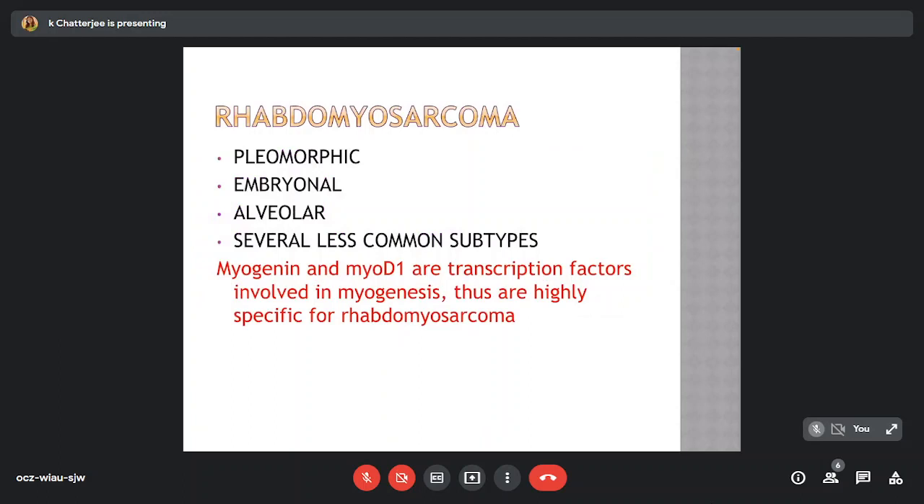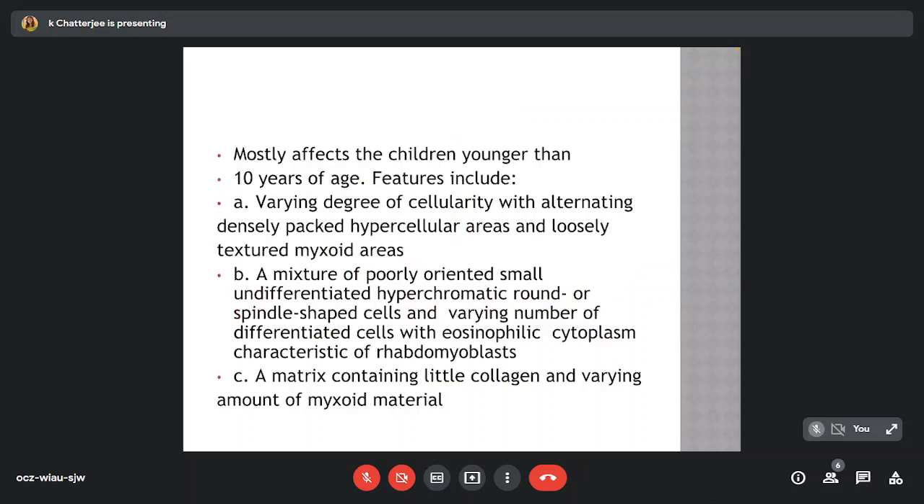Now we move on to the rhabdomyosarcoma, which can be pleomorphic, embryonal, alveolar, or several of the less common types. Myogenin and MyoD1 are transcription factors involved in myogenesis, thus are highly specific for rhabdomyosarcoma. Mostly affects children younger than 10 years of age, with features including a varying degree of cellularity, with alternating densely packed hypercellular areas and loosely textured myxoid areas.